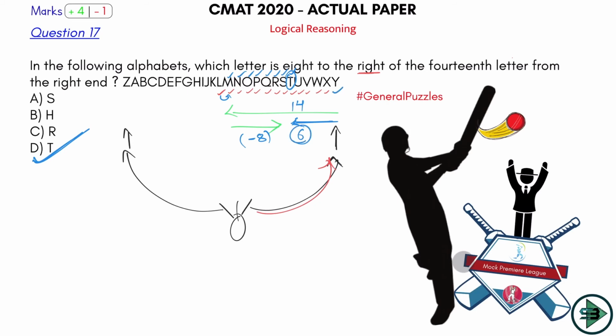Which is 6 from the right? First, second, third, fourth, fifth, and then sixth. The answer here is T. Okay, because they can play in many ways in this kind of problem. We had seen this in the class of general puzzles.